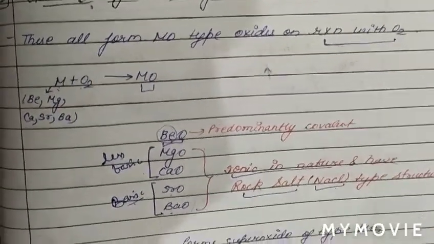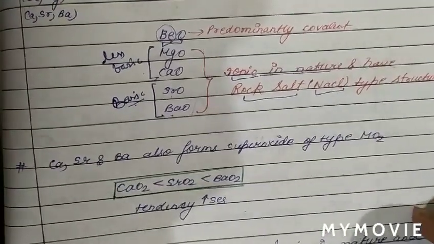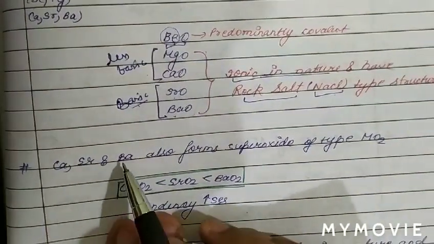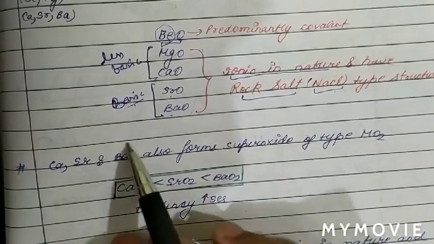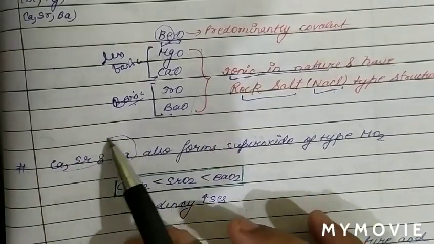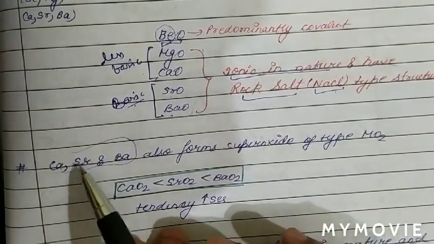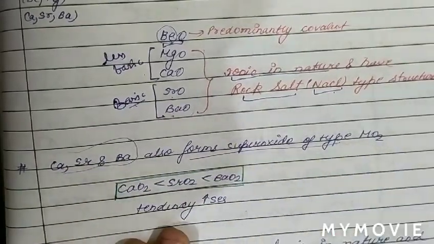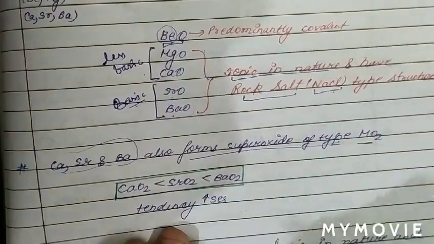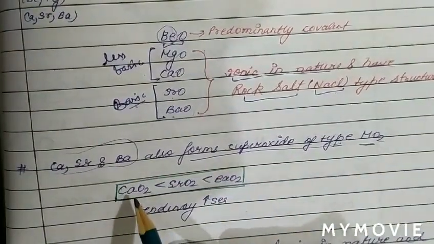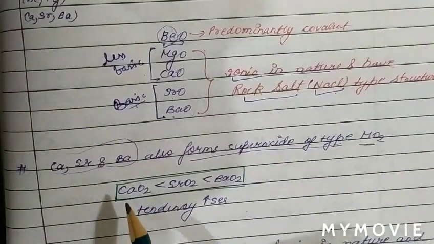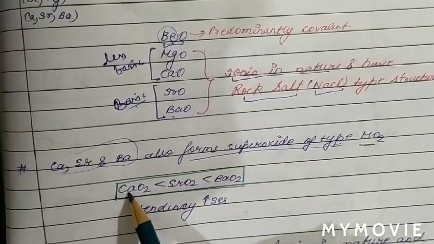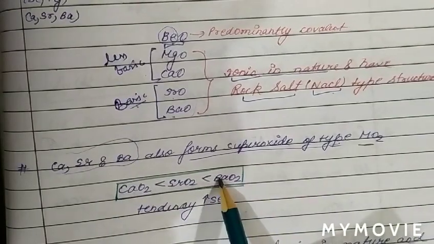Now see the case of superoxides. Due to the large size of the cations, calcium, strontium and barium can also form superoxides of type MO2. The tendency to form superoxide increases from calcium to barium.